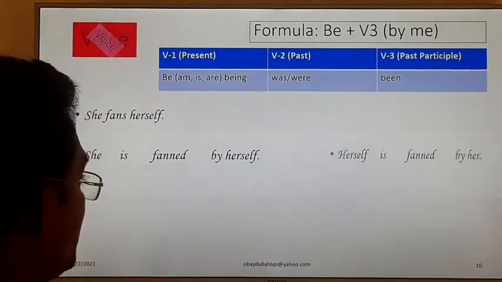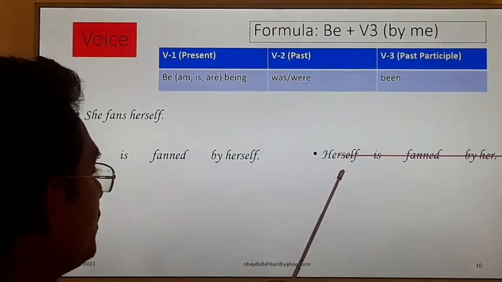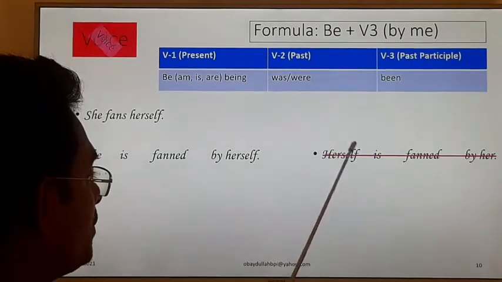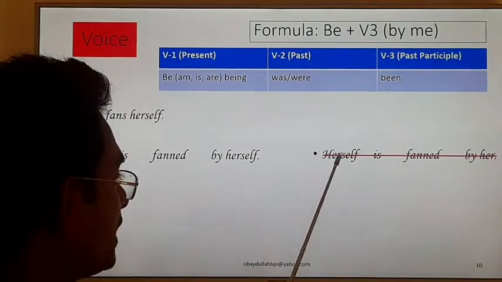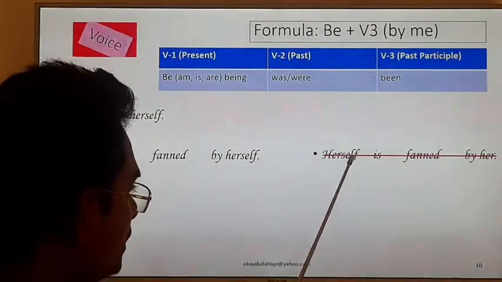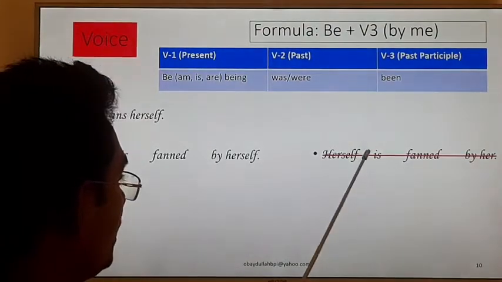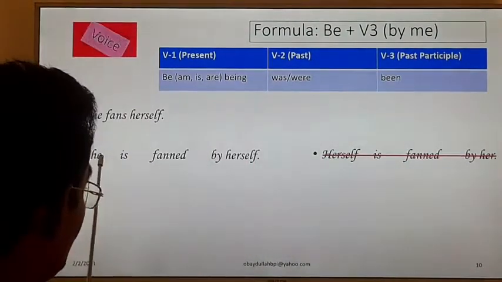Dear students, if you change it this way, okay, this is not a correct answer. I already have told you that herself cannot be a subject of a sentence. That is why we cannot change this way. We have to change this way, okay.